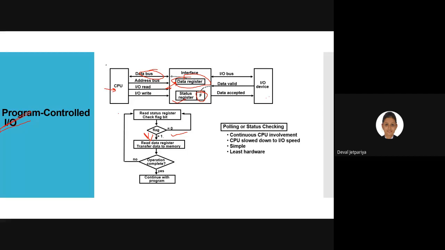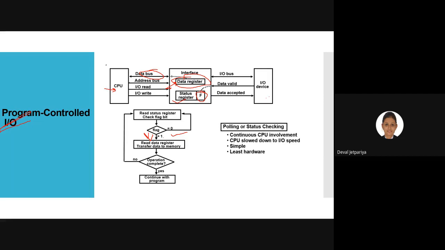In the same way, if the IO device wants to transfer some data, first it will be stored in the data register. The flag value is checked. If it is 1, then those data can be read by the CPU from this data register. After that we check if the operation is completed. If yes, then we continue with the program. If no, then we again read the status. Until the status is 1, we need to continue with this, and we need to continuously check that flag bit value.